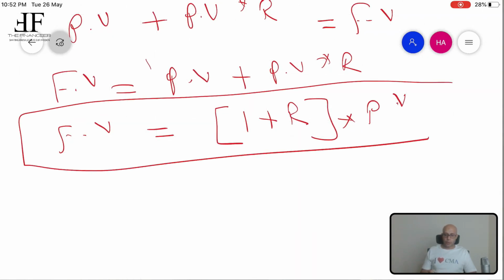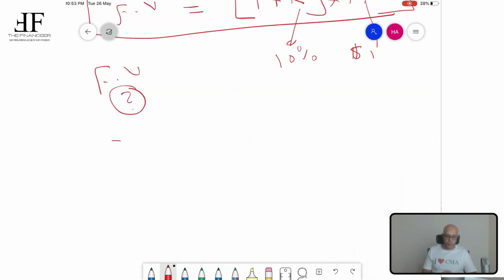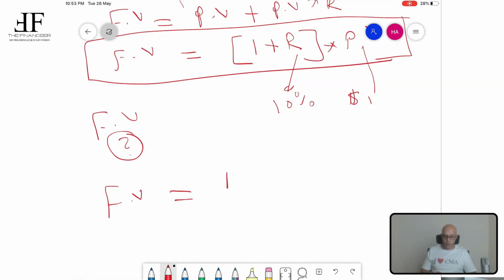So assume that you have deposited $1 today, so the present value here is $1, and the interest rate is 10%. How much will be the future value? This is the question that we need to answer now. So the future value of $1 equals the present value, which is the $1 that we have deposited today, times 1 plus R, and R here will be the 10%. So it will equal 1.1. So this will be the future value.